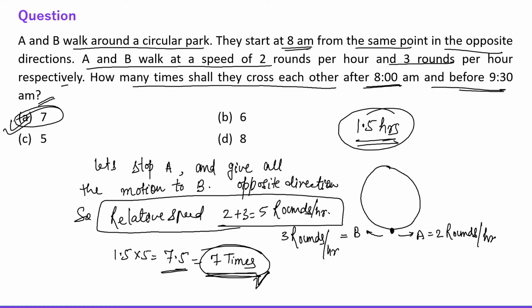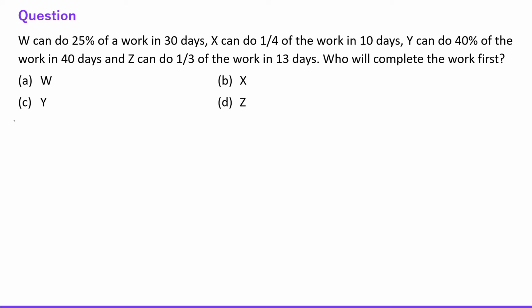Right. You have to think logically to solve this type of questions. Though this question belongs to time, speed and distance, you have to be logical, right? Don't use mathematics, just use your logic. Okay. Now let's move to the other one. Next question is, W can do 25% of the work in 30 days. W, 25%, it means 1/4.